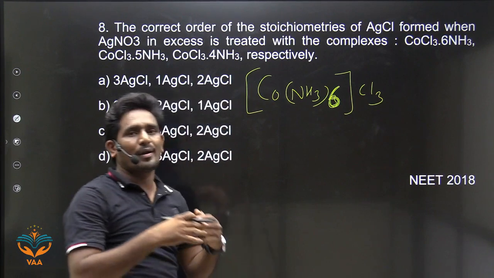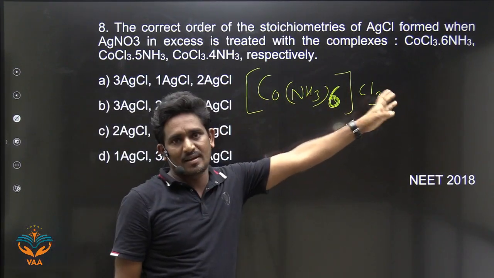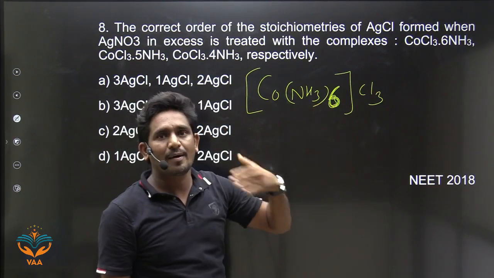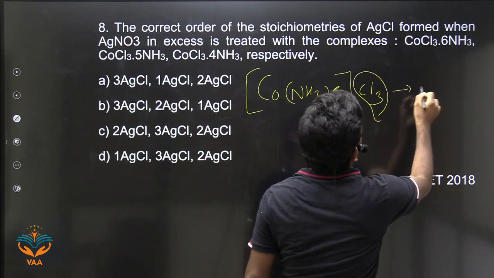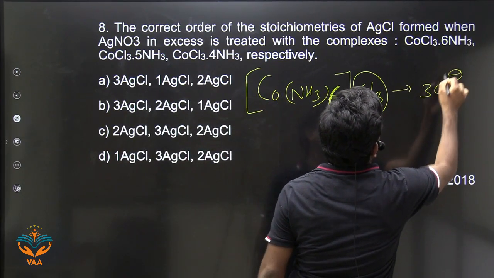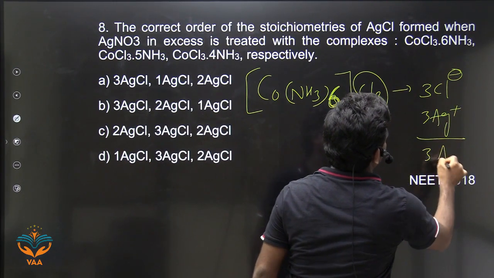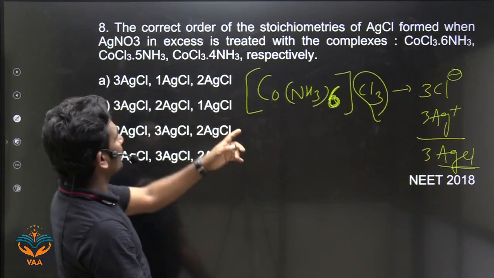Okay, so on ionization, how many chlorides can we get here? Remember, the ions which are present in the ionization sphere get ionized. That means we will get these 3 chloride ions. Now these 3 chloride ions, when reacted with 3 moles of Ag+, will form 3 moles of AgCl. 3 moles of AgCl.